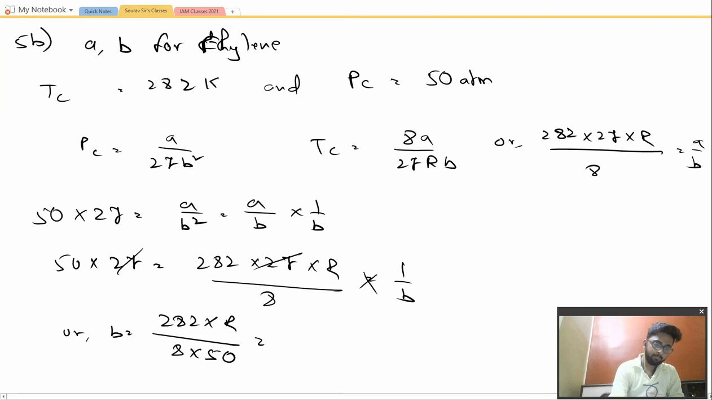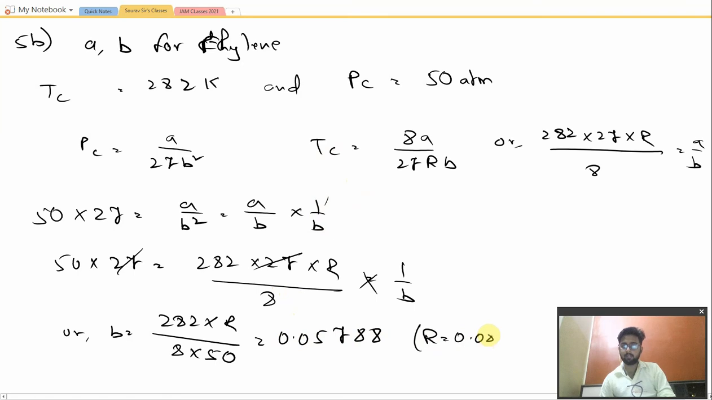So 282 into R, which is 0.0821, into this divided by 8 divided by 50. The value of B comes to be 0.05788 when R is equal to 0.0821 liter atmosphere Kelvin inverse mole inverse. Putting the value of B in any one of the equations, you will get the value of A.